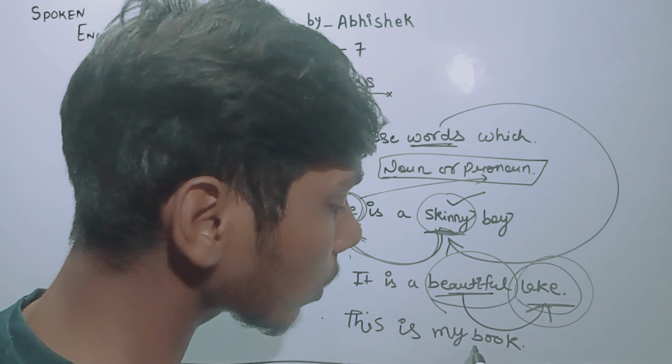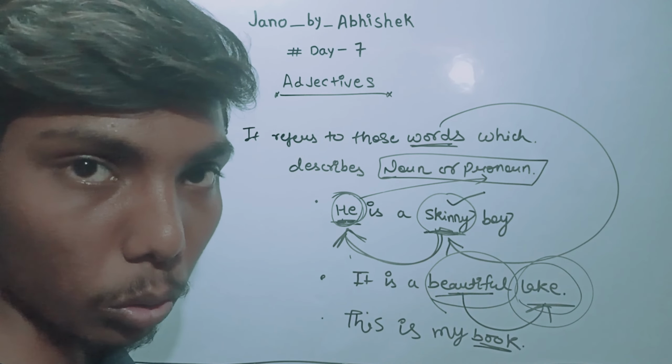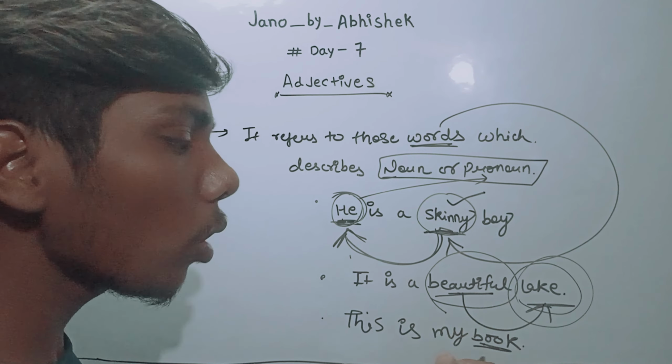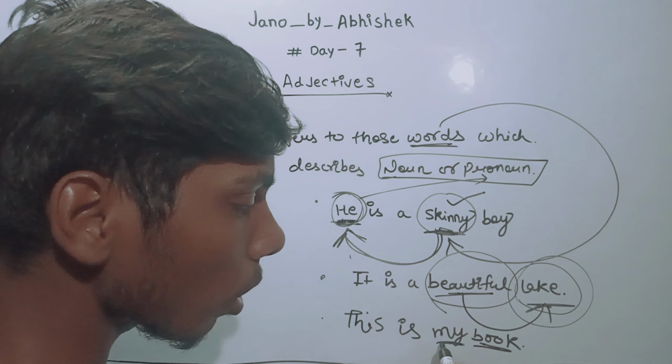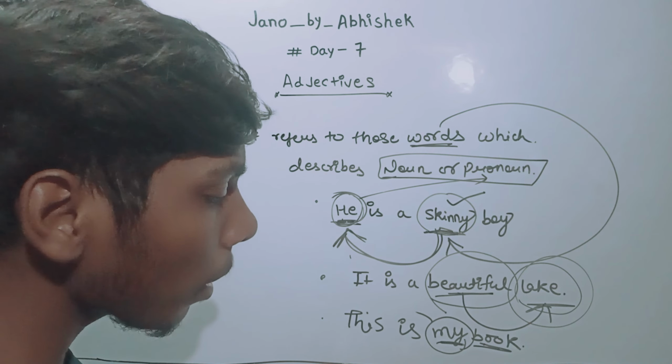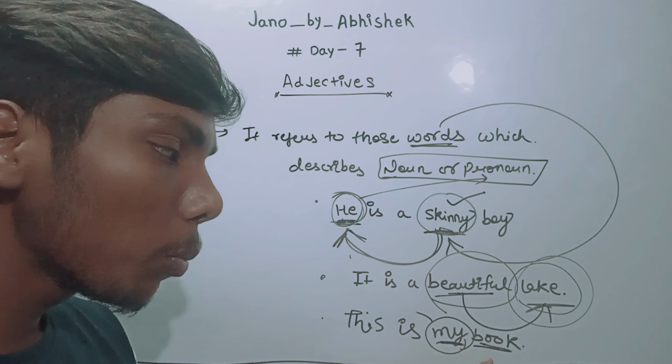Here what am I saying? This book, it is a noun. I am describing more about this noun by using this word. So this word is what? It is an adjective.